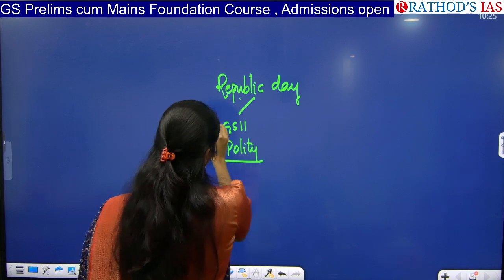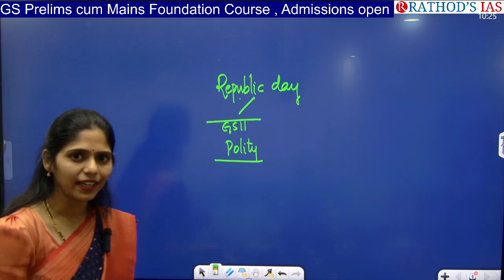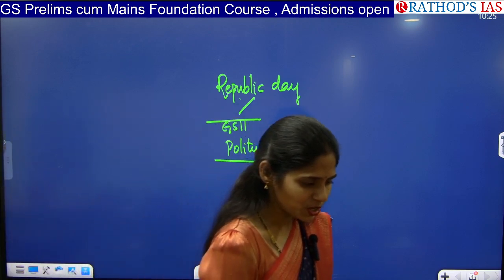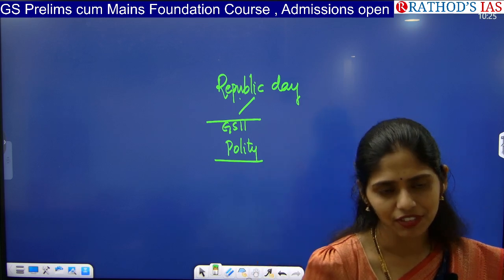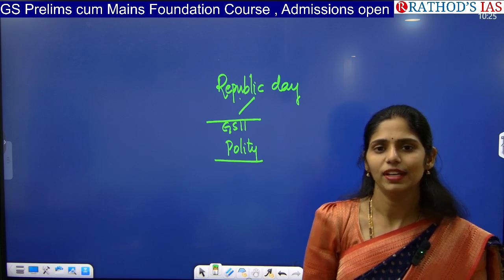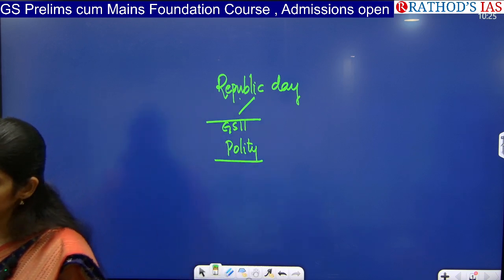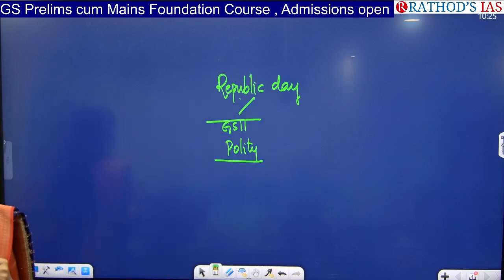Normally we see flag hoisting every year on Republic Day as well as Independence Day. Can anyone tell me the difference between the flag hoisting of Republic Day and Independence Day? On Independence Day, the Prime Minister hoists the flag.